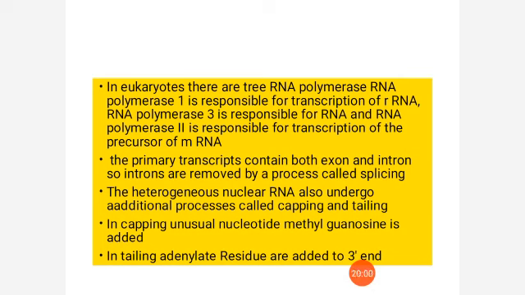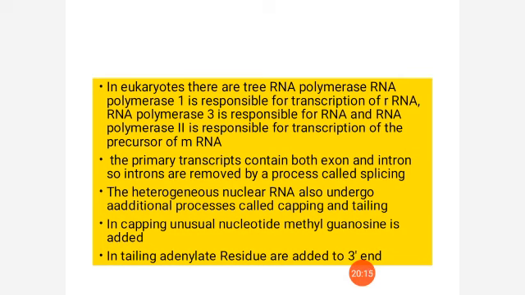So these are the processes which hnRNA should undergo. What are they? Splicing, capping and tailing. Clear?